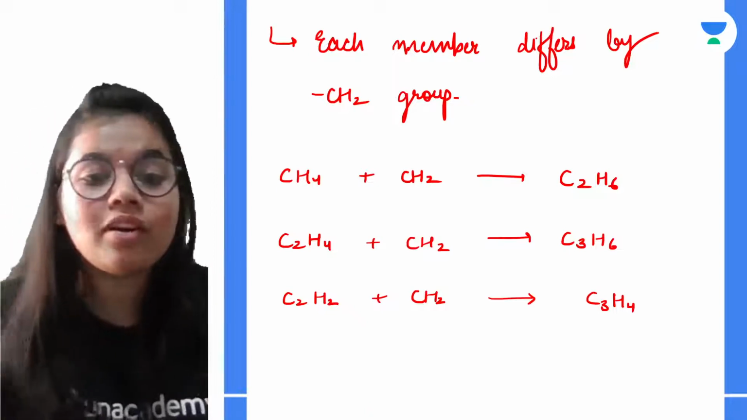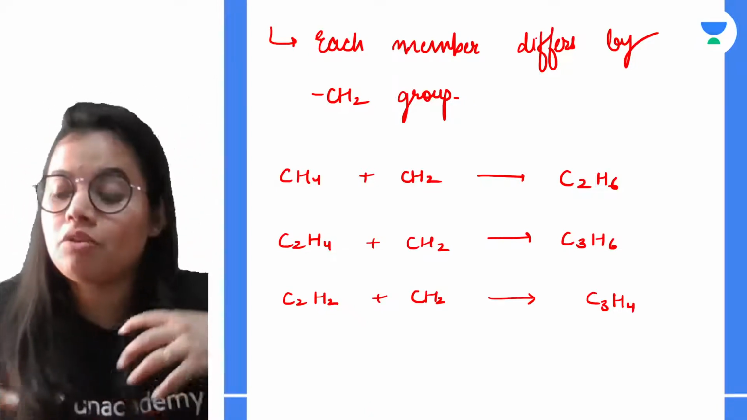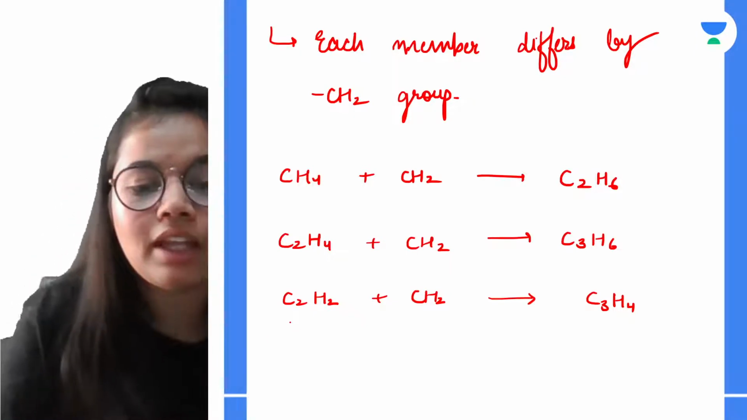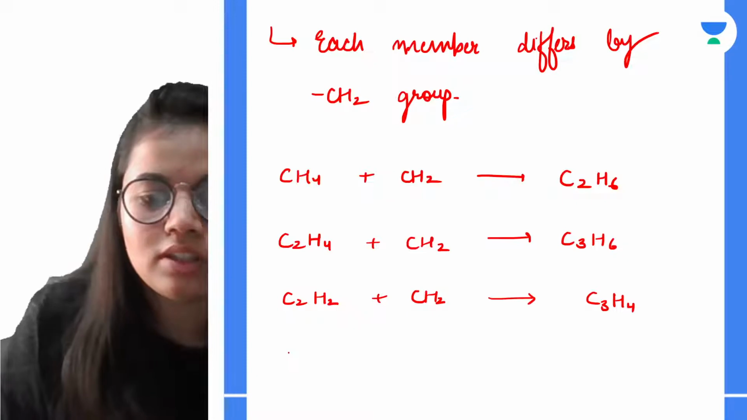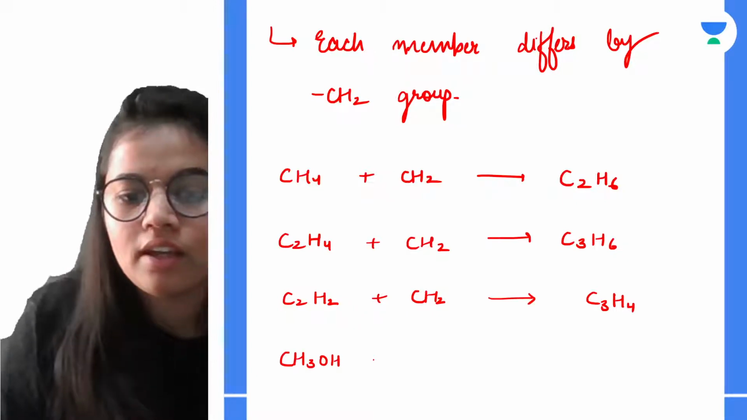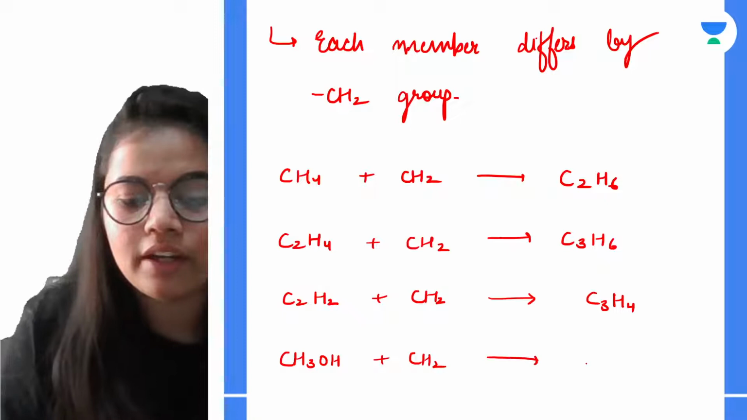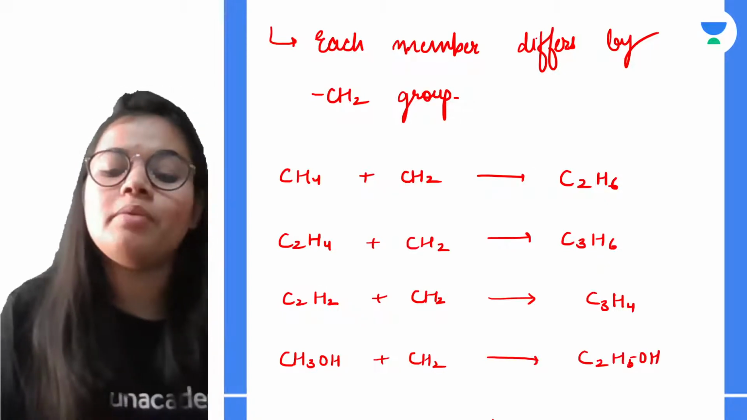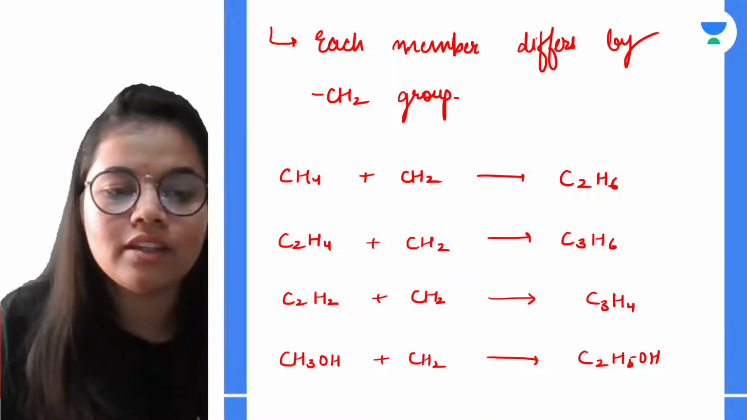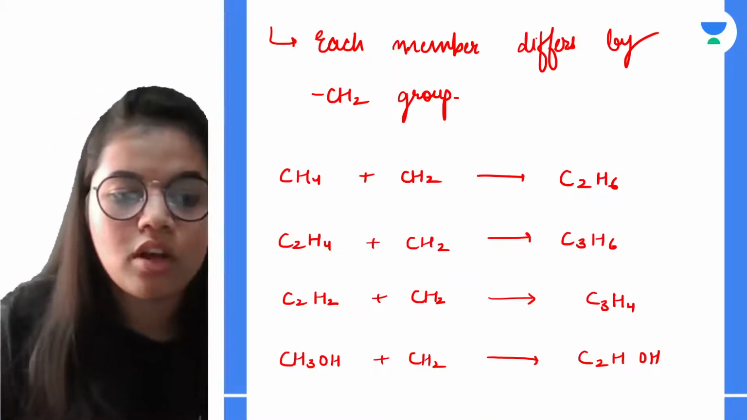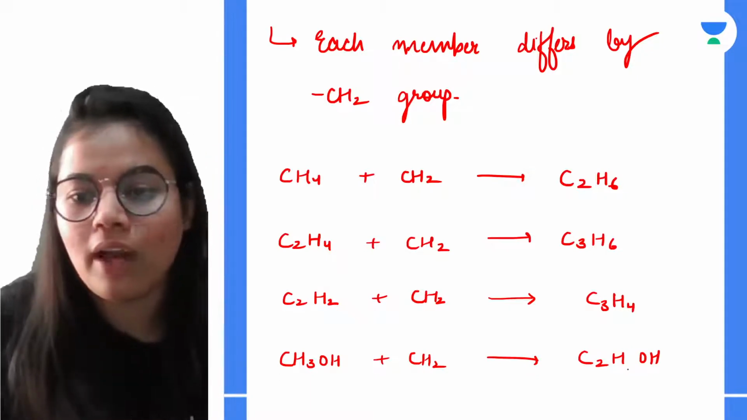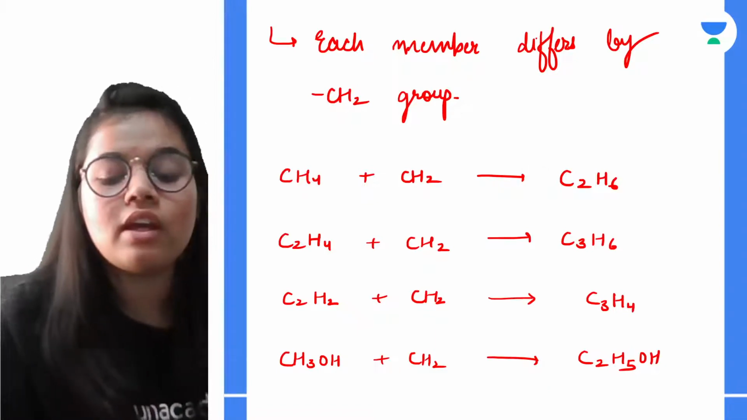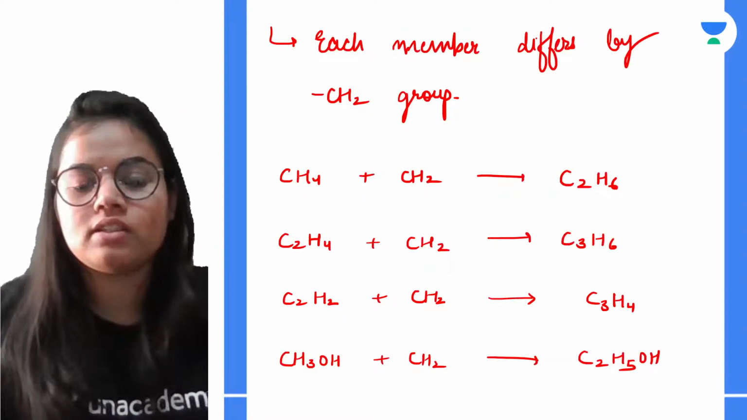Now it's not only for hydrocarbons. It can be for carboxylic acids, it can be for alcohols, anything. Just like we took an alcohol, the simplest one, that is methanol, CH3OH. We added CH2, so what we will get is C2H5OH. If we add CH2 again, we will get the next homologue. So basically we just need to add CH2 to get the next one.